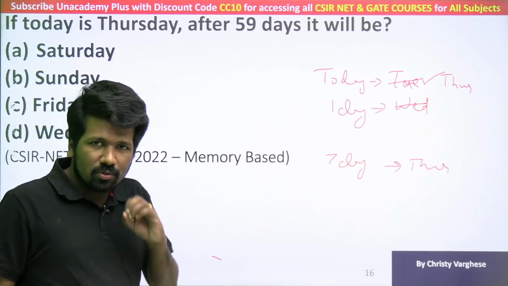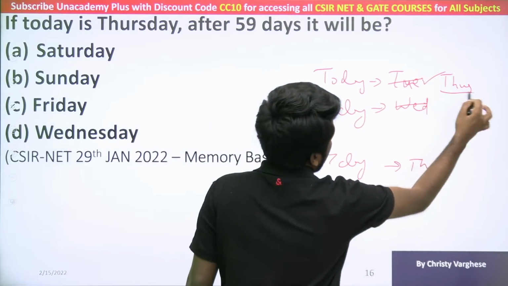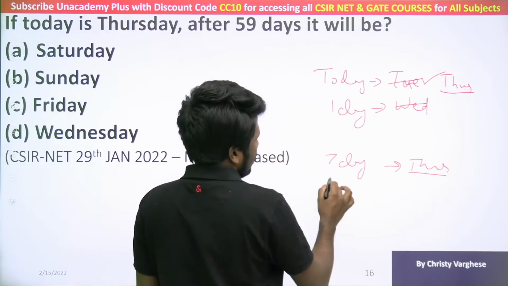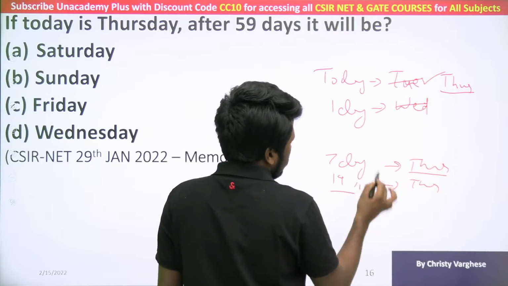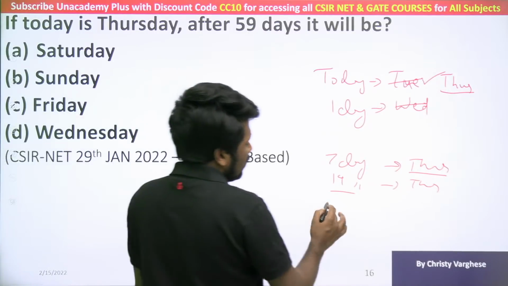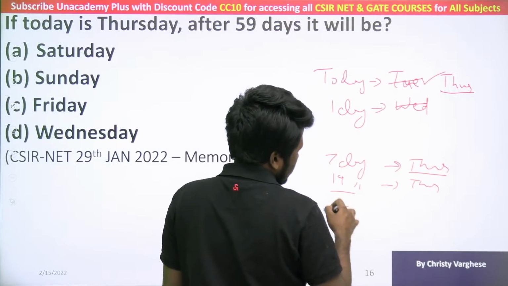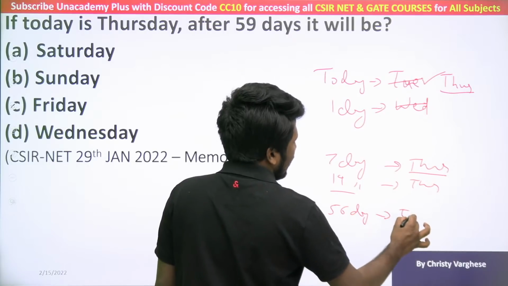As today is a Tuesday, 7 days later will be a Tuesday. So, same way if today is a Thursday, 7 days later will be Thursday. 14 days later will also be Thursday. Multiples of 7 days later it will be Thursday. So, for 59, the nearest multiple of 7 will be 56. 56 is 8 into 7. So, after 56 days it will be again a Thursday.